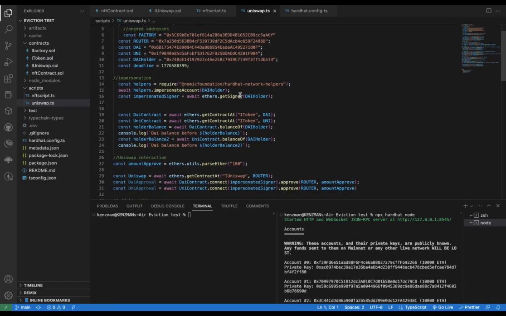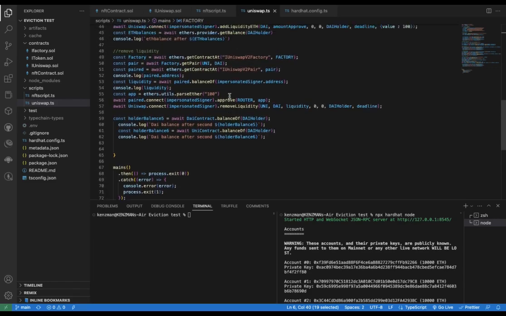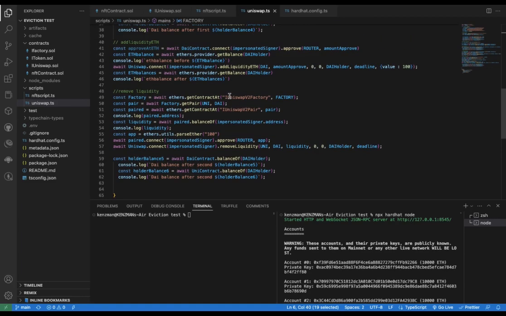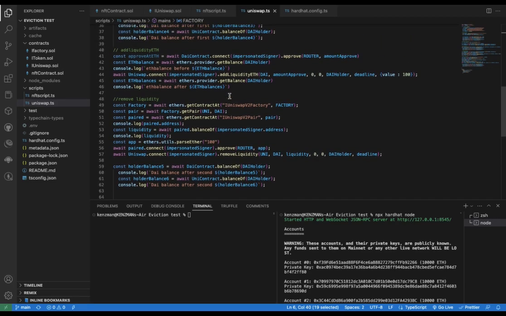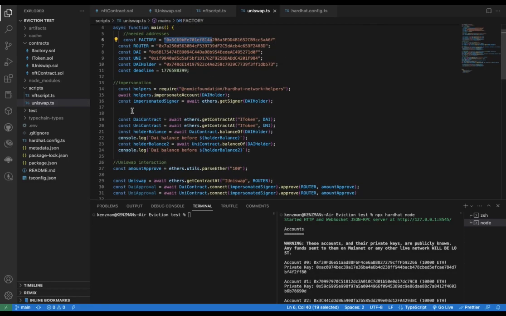So there we go. So here is the factory contract. This actually enabled me to interact with... Before I get to removing liquidity, let me just touch on adding liquidity first. After impersonating the account, I had to get the various contracts I'll be needing, the various tokens I'll be supplying for liquidity, and the token contract addresses.